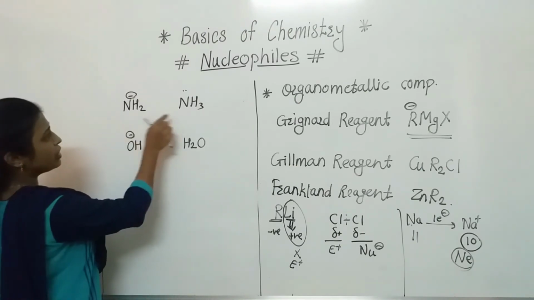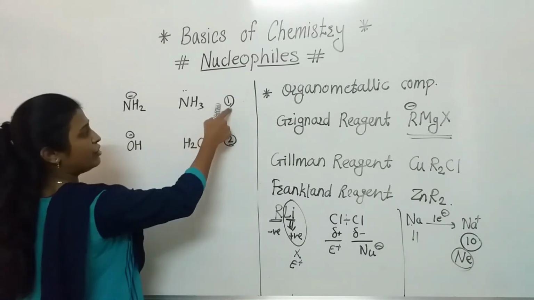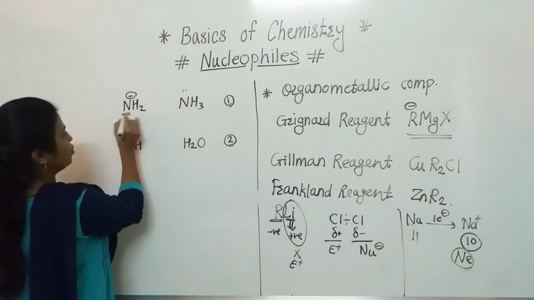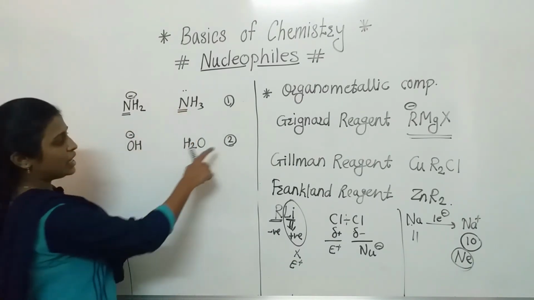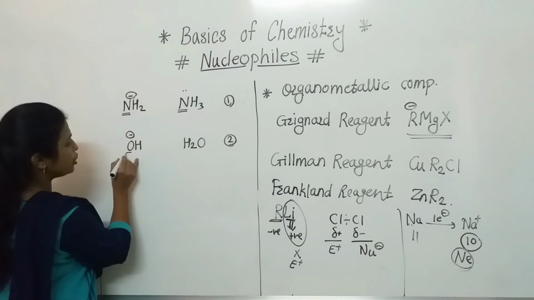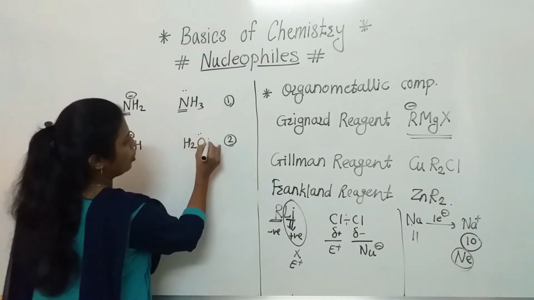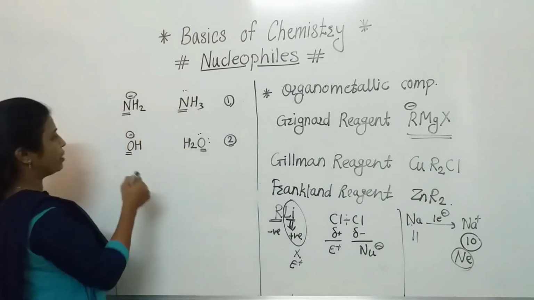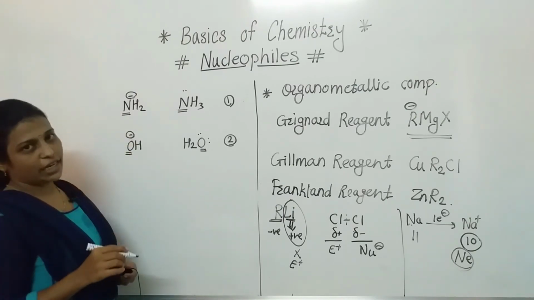In the first example the reactive atom is nitrogen, in both cases. In the second example the reactive atom is oxygen. Here nitrogen carries a lone pair, here oxygen carries a lone pair. Here nitrogen carries negative charge, oxygen carries negative charge.